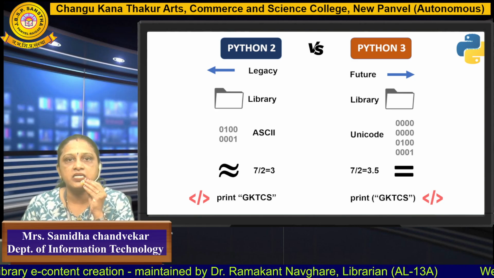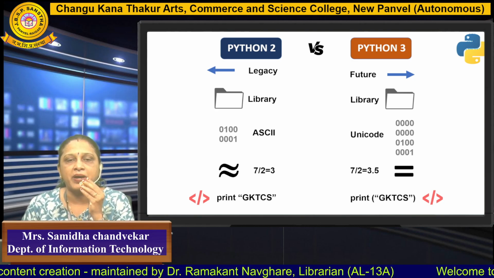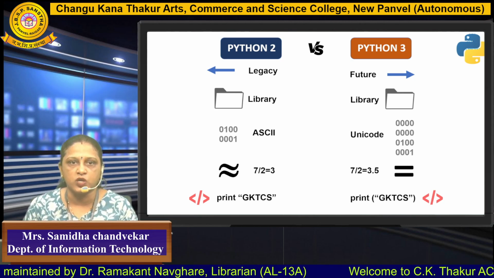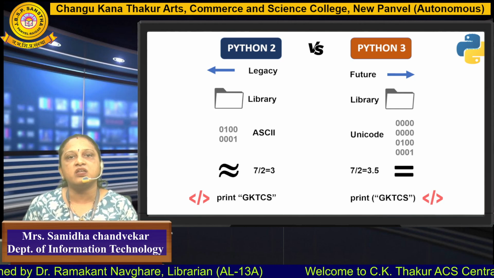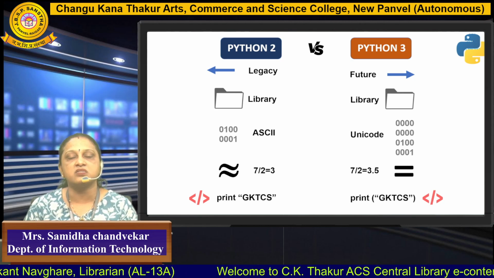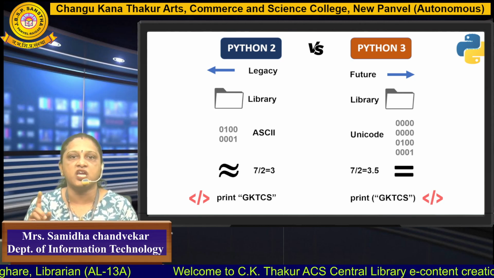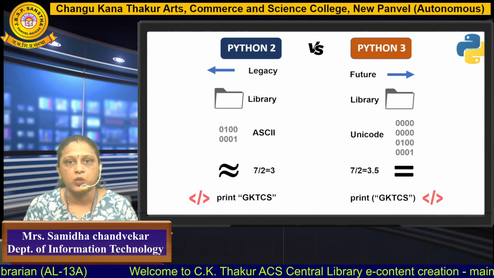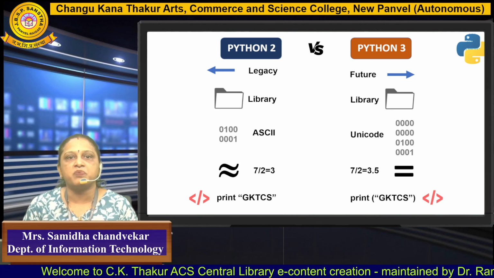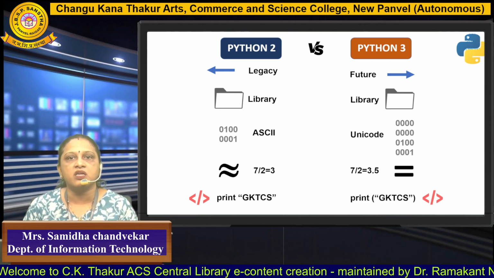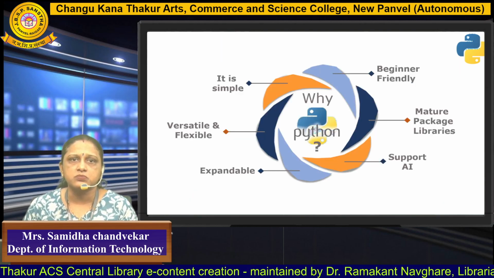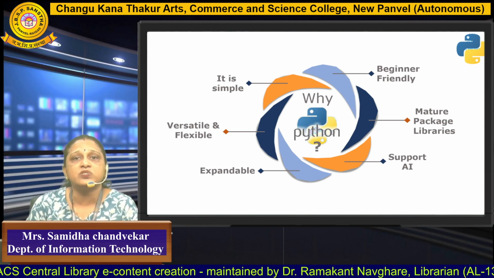Python 2 supports ASCII, and Python 3 supports Unicode. If there is a division 7 by 2, in Python 2 it gives an approximate answer, that is 3, but in Python 3 it gives the accurate answer, that is 3.5. In Python 2 you just write print, but in Python 3 you are required to give brackets. Why are we using Python?